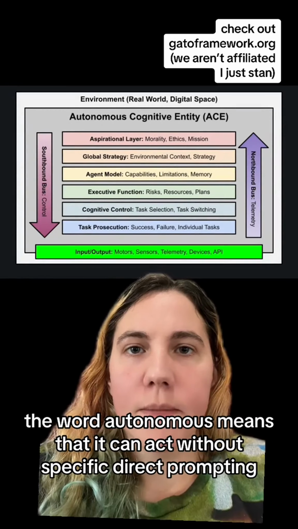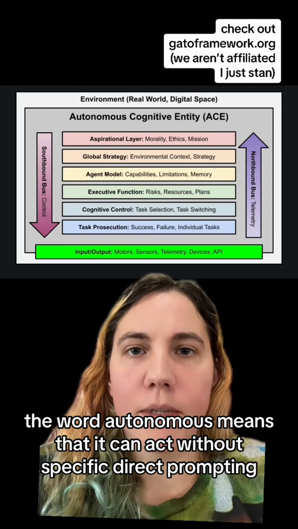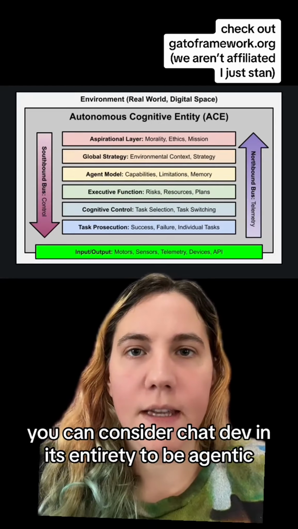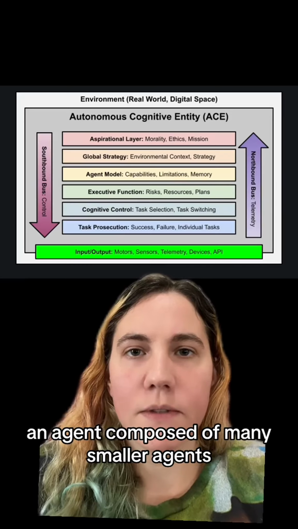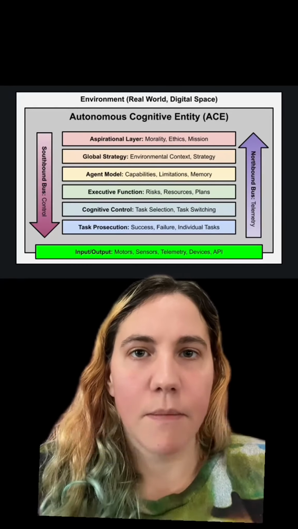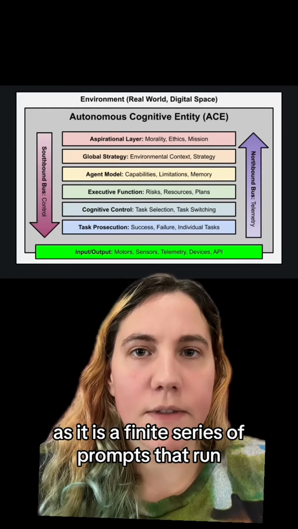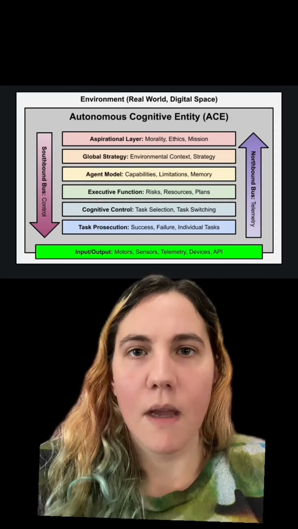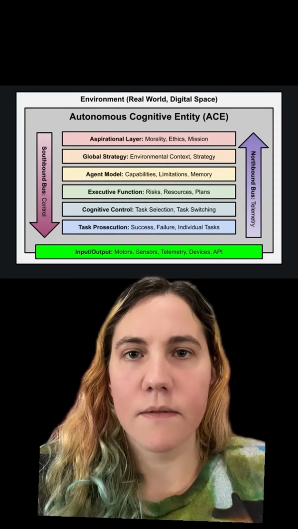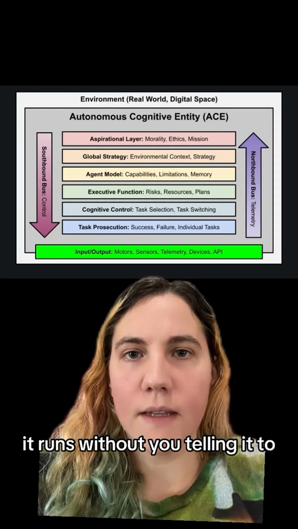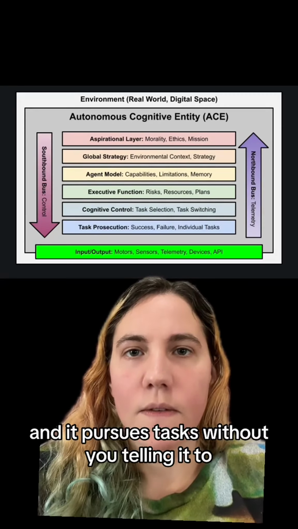The word autonomous means that it can act without specific direct prompting. We can consider ChatDev in its entirety to be agentic, an agent composed of many smaller agents. But it is not entirely autonomous, as it is a finite series of prompts that run. An autonomous cognitive entity runs in the background. It runs without you telling it to, and it pursues tasks without you telling it to.